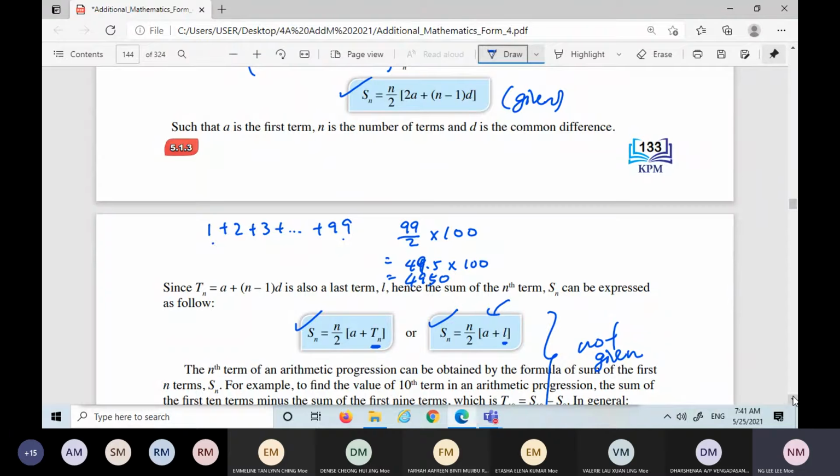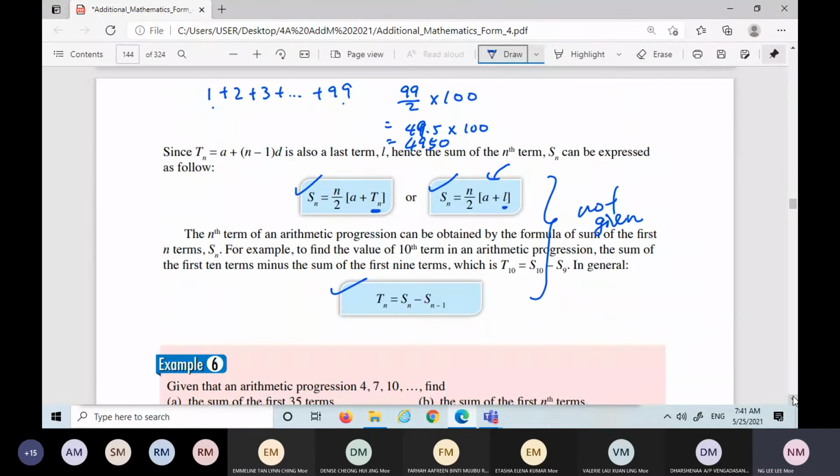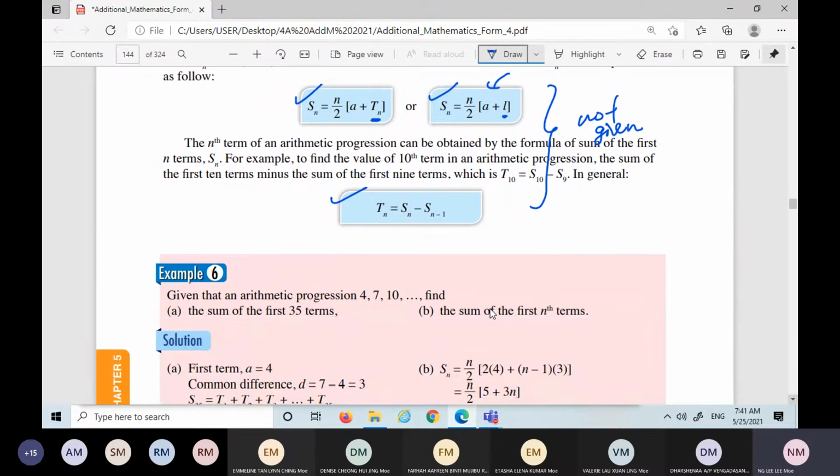If you have learned the formula, this type of question will become easy. Sn stands for the sum of the n terms, meaning you add up until the n terms. That is the meaning of Sn. This one, Tn equals Sn minus Sn minus 1, afterwards we will see and do it. So you will see the example. Given an arithmetic progression 4, 7, 10, find the sum of the first 35 terms.